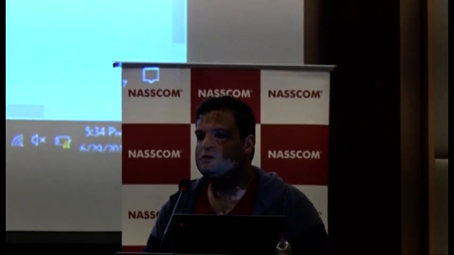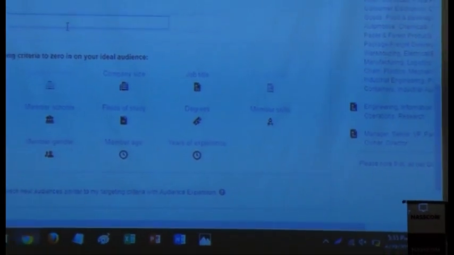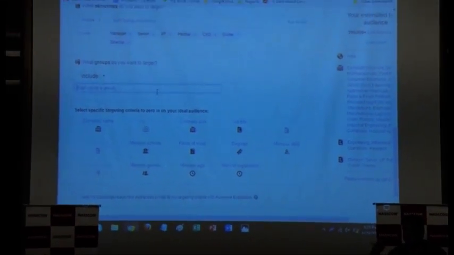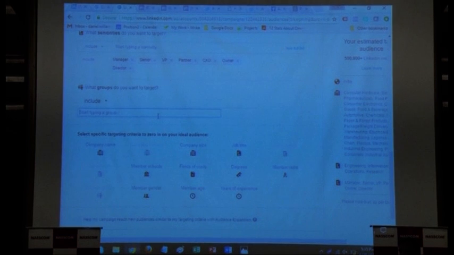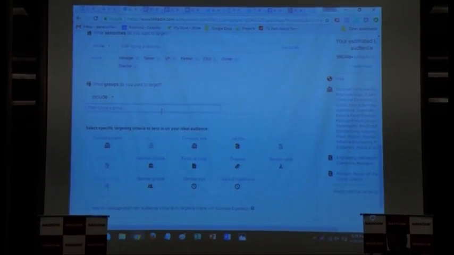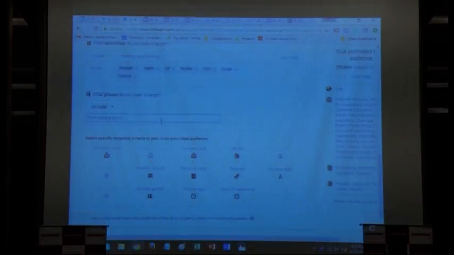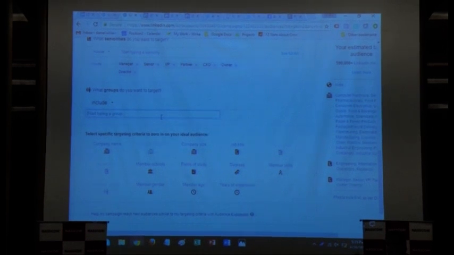This type of groups targeting is very effective because the people who are part of that group have already expressed their desire to be within that particular segment. Any person who joins a LinkedIn group has to join voluntarily, and there is an admin on a LinkedIn group who actually has to approve that person's membership, right? So this is a very valid set of people who are keenly interested in that area, right? So you can target them by groups.